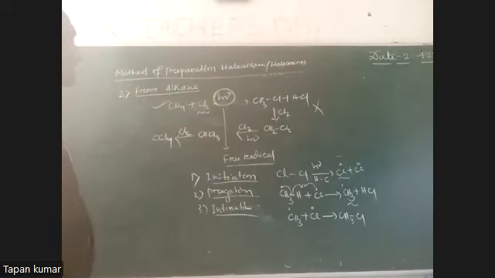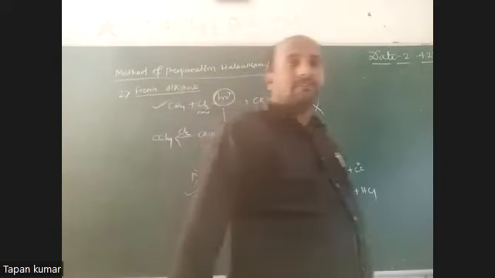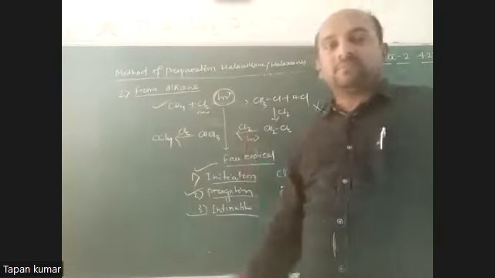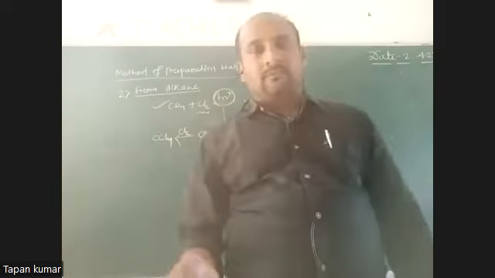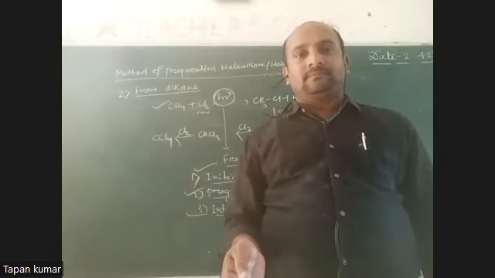Okay. This alkane halogenation takes place by a free radical mechanism. The mechanism has steps: initiation, propagation, and the last one is termination. Let's first discuss these things. Okay. Any doubt? Yes, sir.